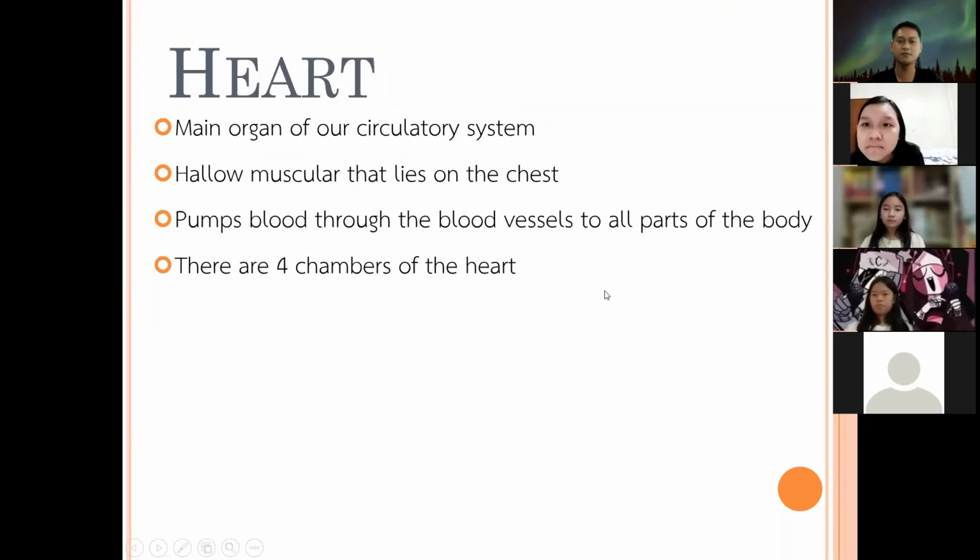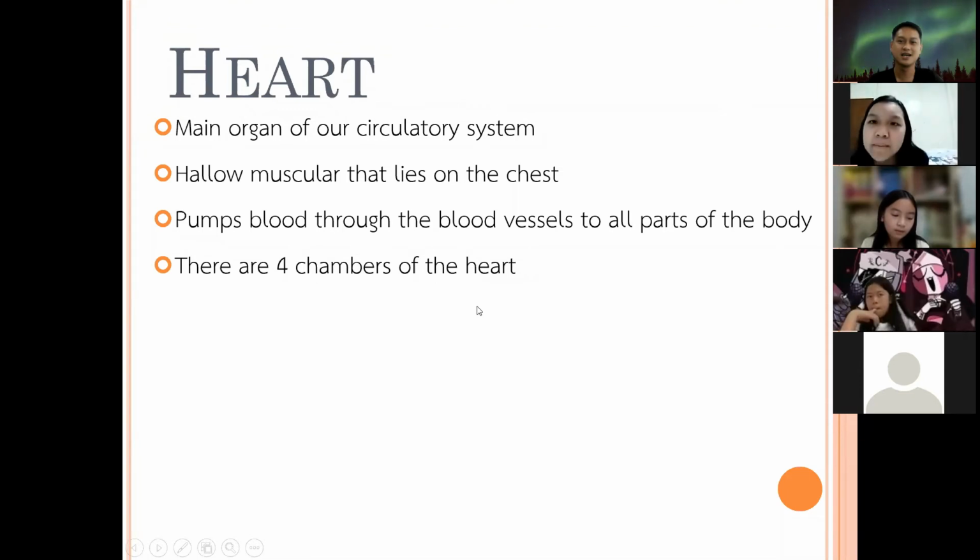There are 4 chambers of the heart. Do you know what those 4 chambers are? There are 1, 2, 3, and 4 chambers. Chambers, another word is room. There are 4 rooms in our heart. So what are those rooms or chambers?